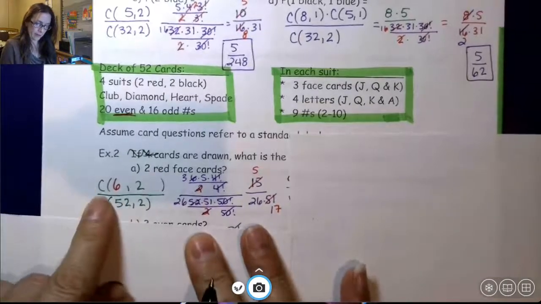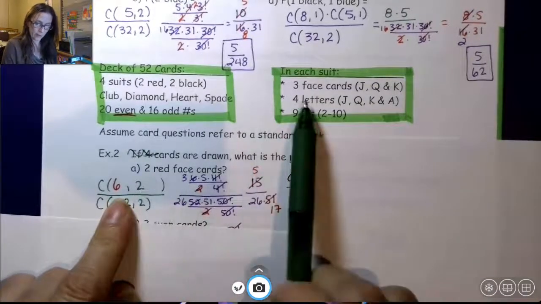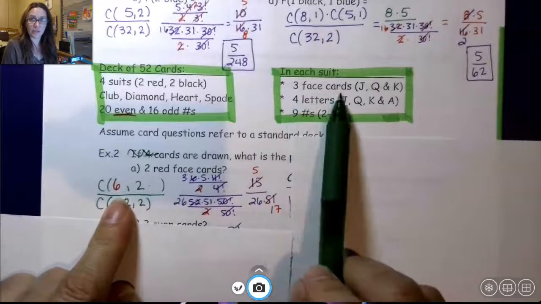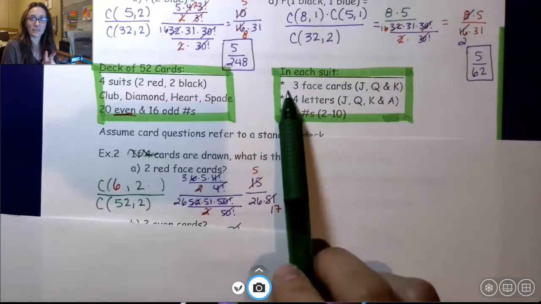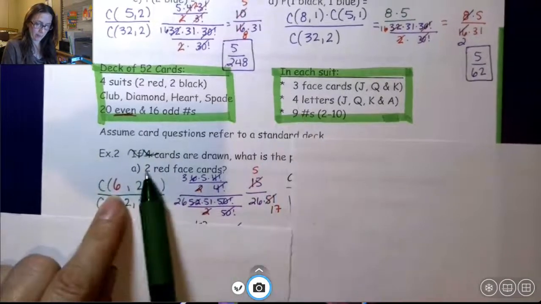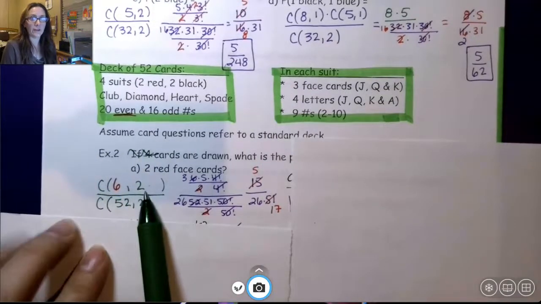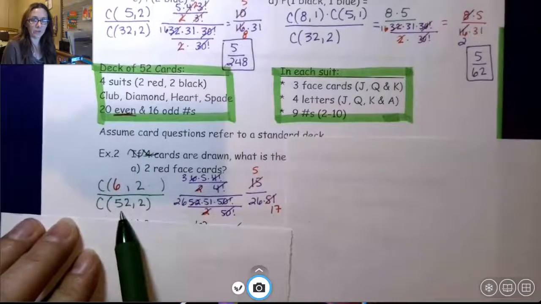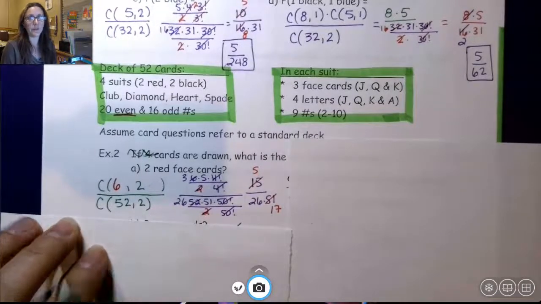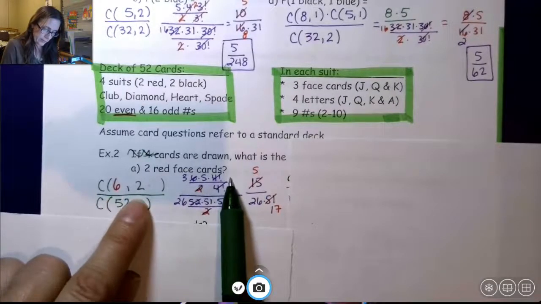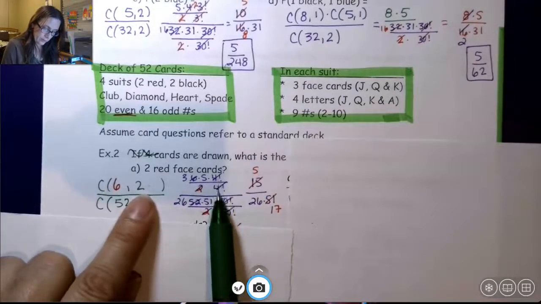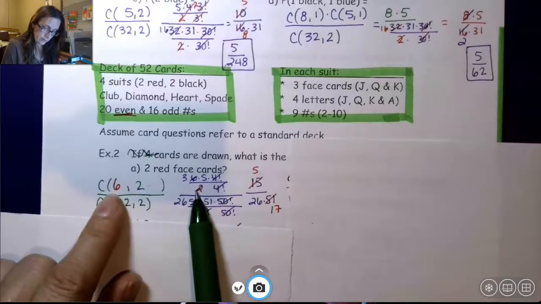a combination of red face cards. So face cards, there's 3 face cards in each suit. There's 2 red suits, so that means there's going to be 6 that are red. And I want to draw 2 of them. Out of a total of 52 cards, choose 2. So I set this up. 6, 5, 4 factorial. 6 minus 2 is 4 factorial. 2 factorial.